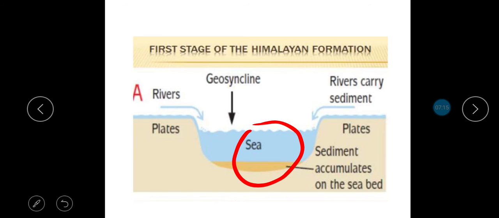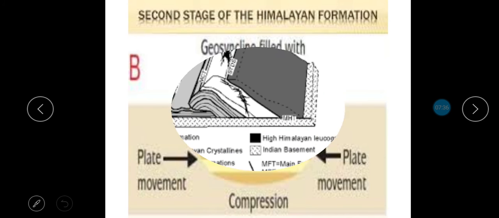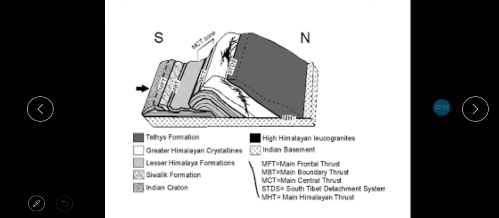Sediments are the small rocks, pebbles, which are brought down by the fast flowing rivers, and they are deposited, accumulated here on the seabed. Now these sediments eventually started folding, leading to the rise of Himalayas and the phenomena of folding up of sediments.